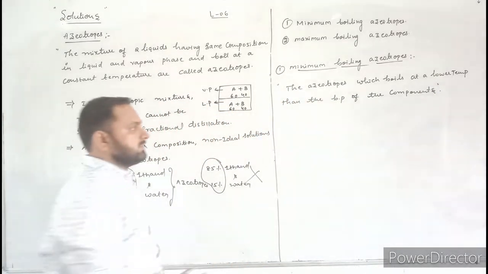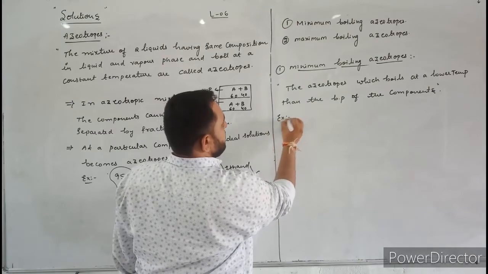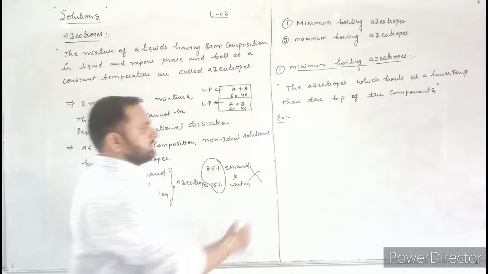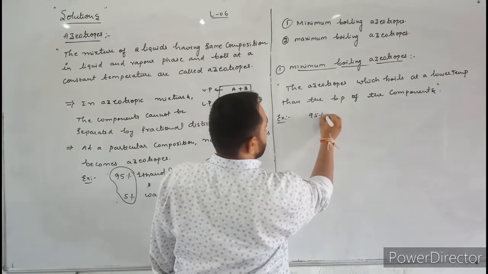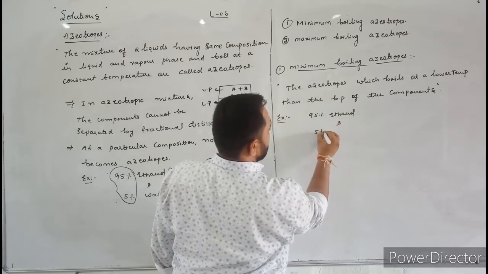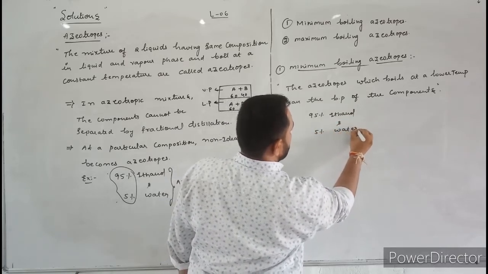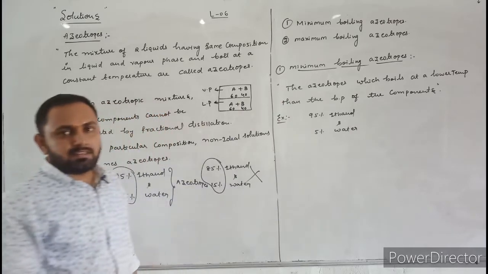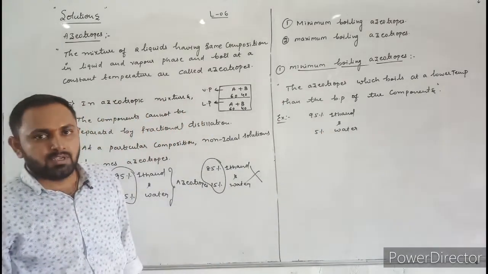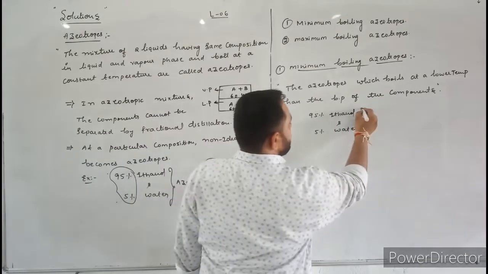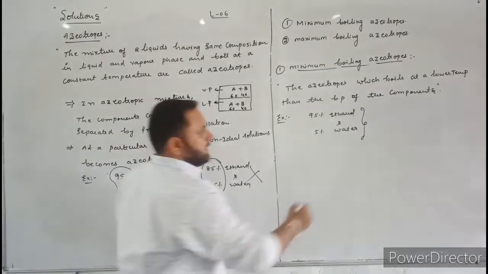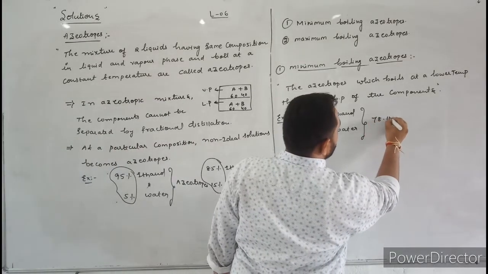For example, let us consider the mixture of 95% ethanol and 5% water. At this composition, the mixture of ethanol and water becomes azeotropes. See here, this mixture boils at 78.15 degrees Celsius.